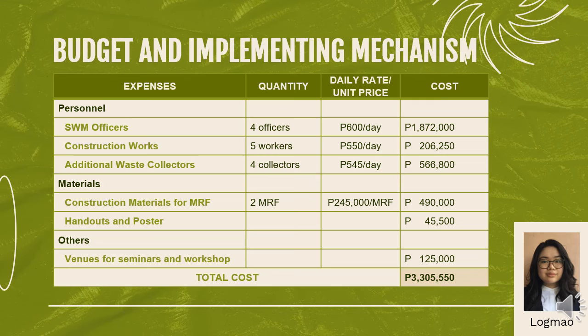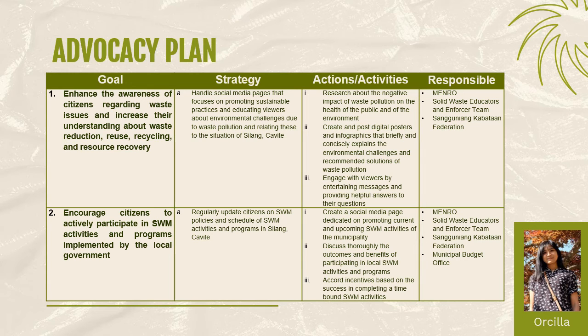2,645,050 pesos. For materials, it's 535,500 pesos. And for others or miscellaneous costs, it's 125,000. This brings the total cost to 3,305,550 pesos. We will now discuss the advocacy plan which advocates citizens to be part of the solution to help